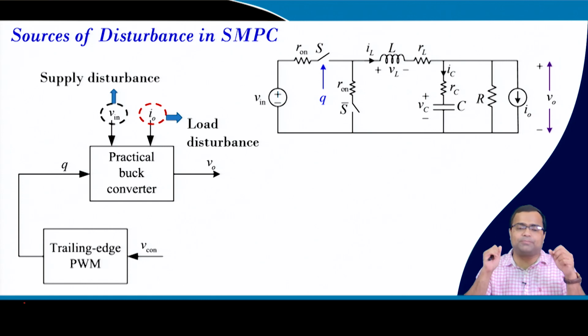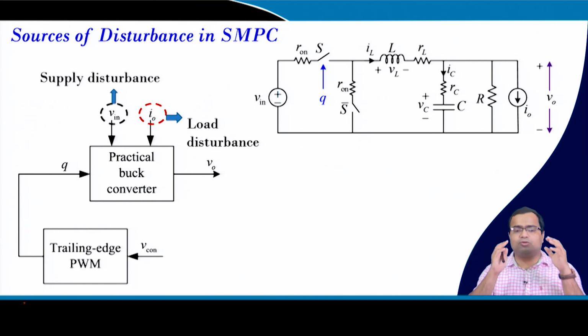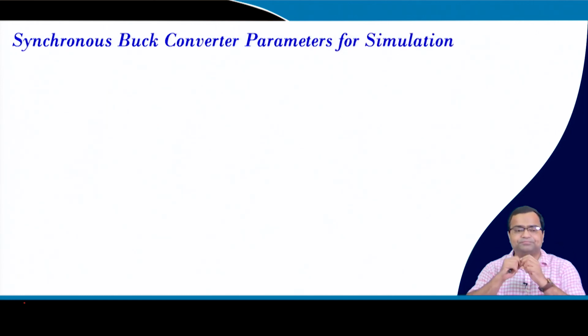In processor power supply, we need to cater to the load transient, because based on the computation of the processor, the load current or load demand can drastically vary, and there can be frequent load current changes. So, the power supply has to reject the disturbance, or basically reduce the effect due to the variation in the load current, because we need to design a regulated power supply. So, the load disturbance is another source of disturbance.